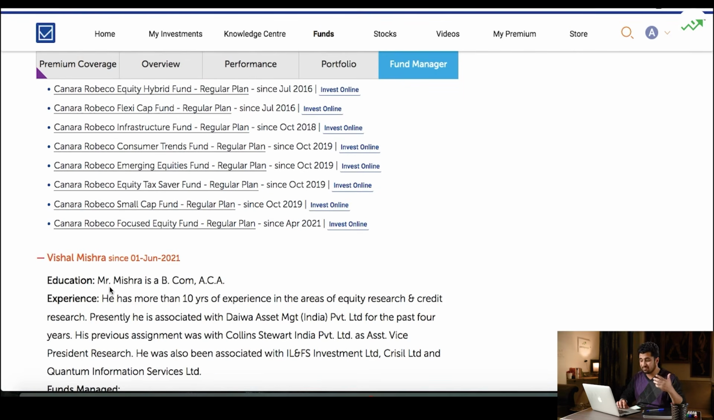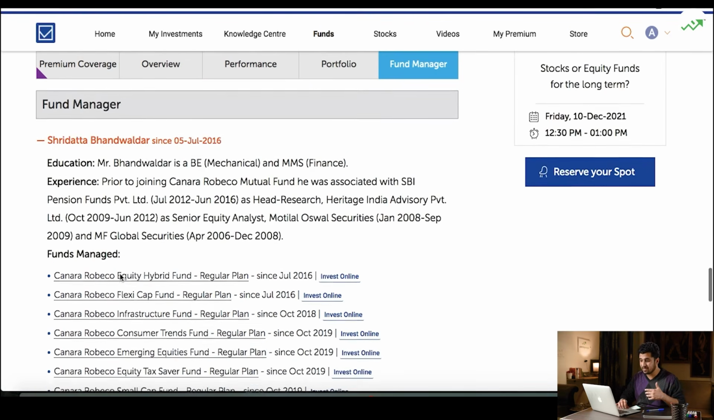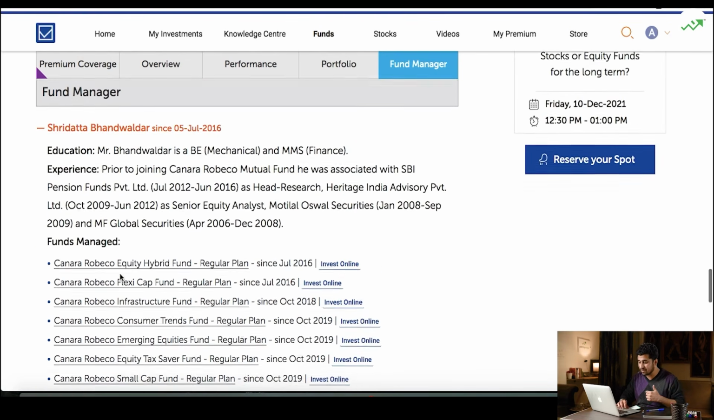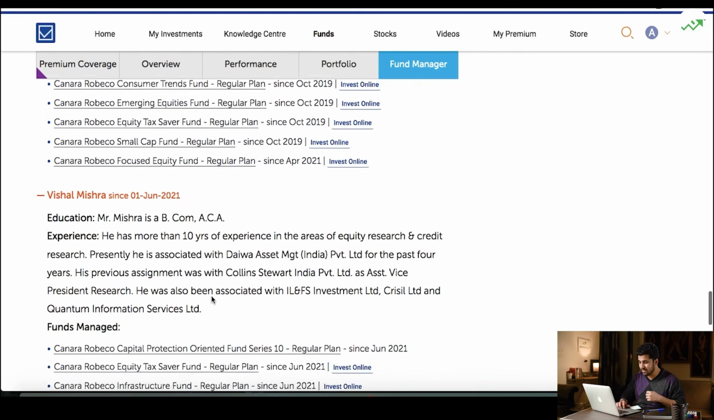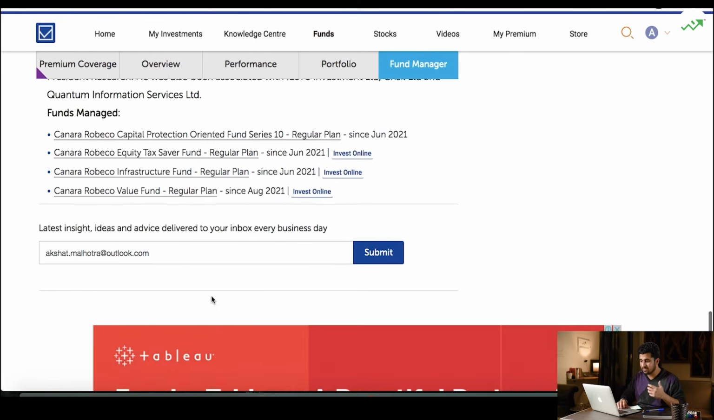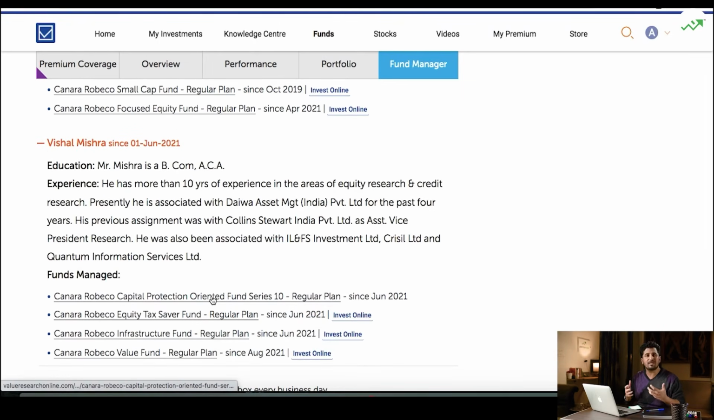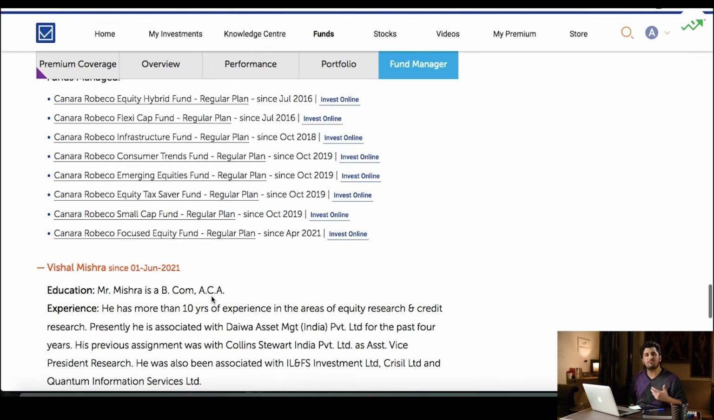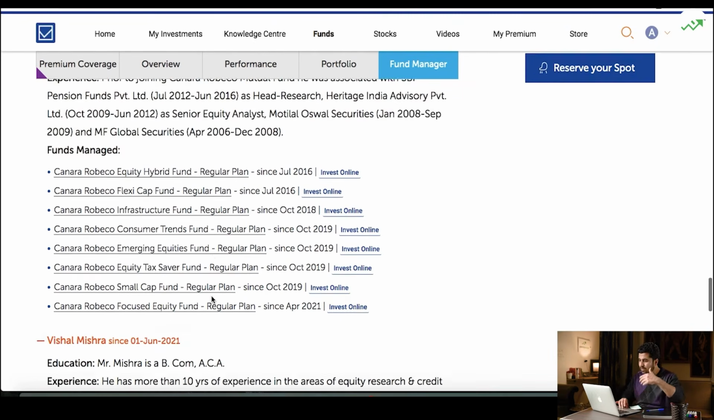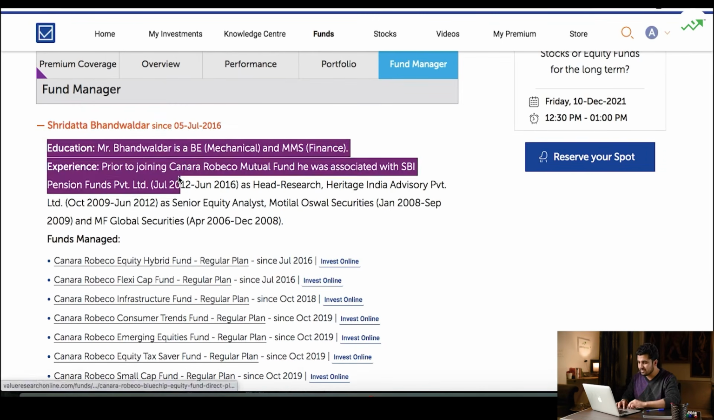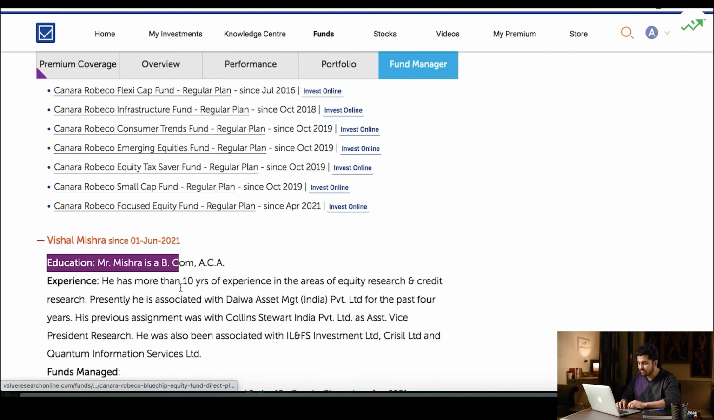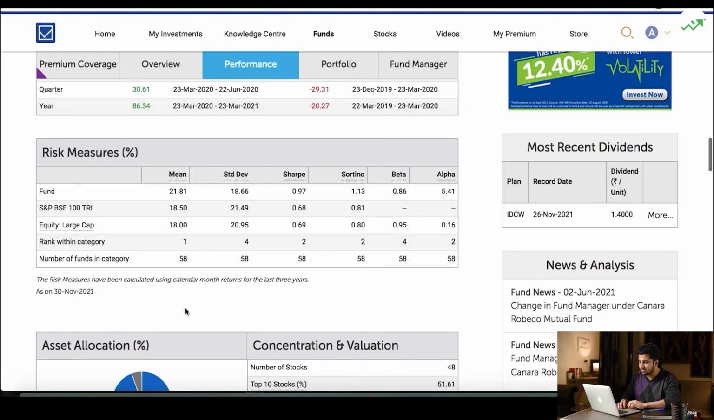Also, there's another fund manager along with Mr. Bhandwaldar called Vishal Mishra. He's also a BCom ACA, has more than 10 years of experience. So what we can actually look at is how the fund has performed after these fund managers have joined, right? Let's look into the performance. The first one joined in 2016. The second one joined in 2021. So let's look at the graph of this fund.